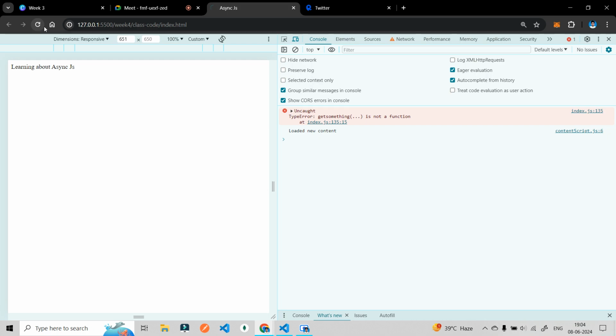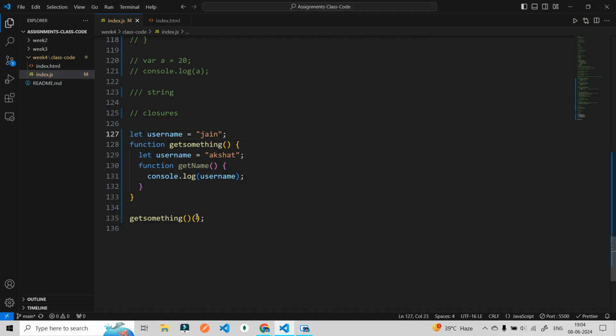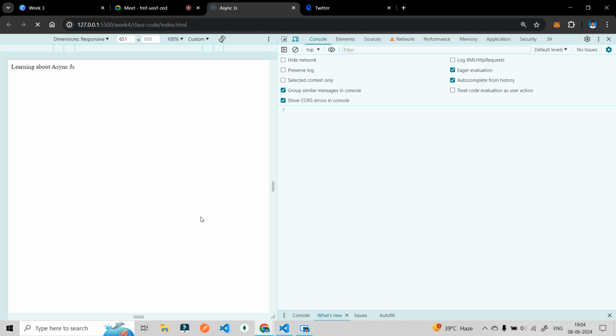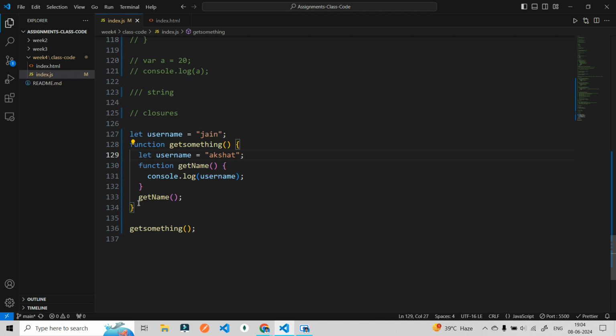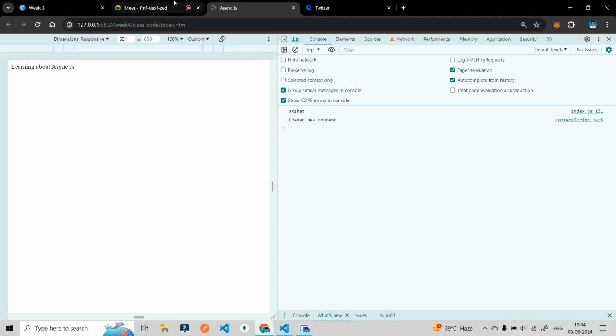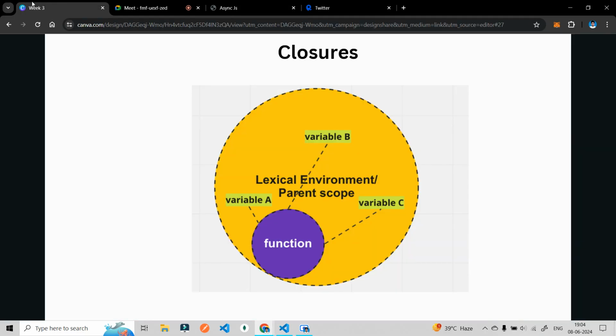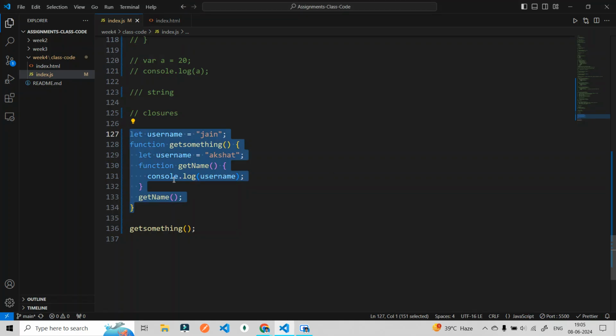Something is not defined. Okay. You are not going to use closures other than this, or maybe if you do, you will not remember what closures are, because this is a very theoretical concept. But just remember this: a function with its lexical environment is known as a closure. It will first scan its lexical environment.